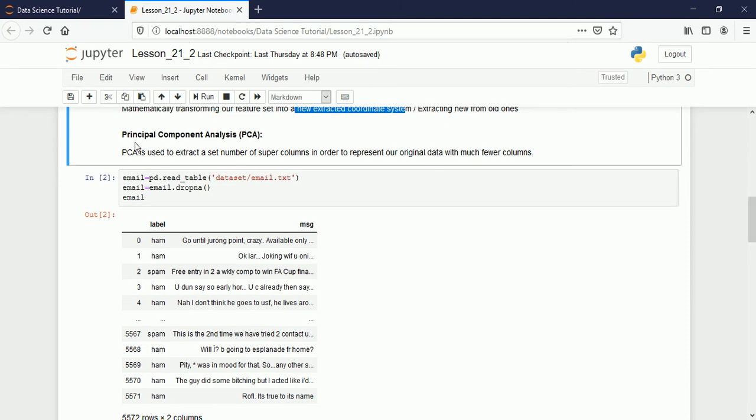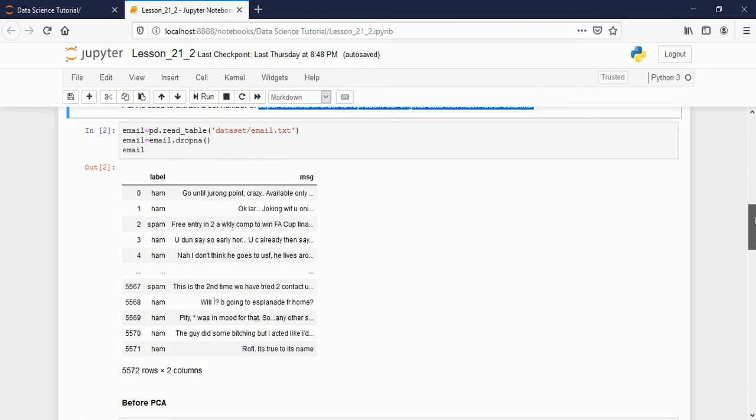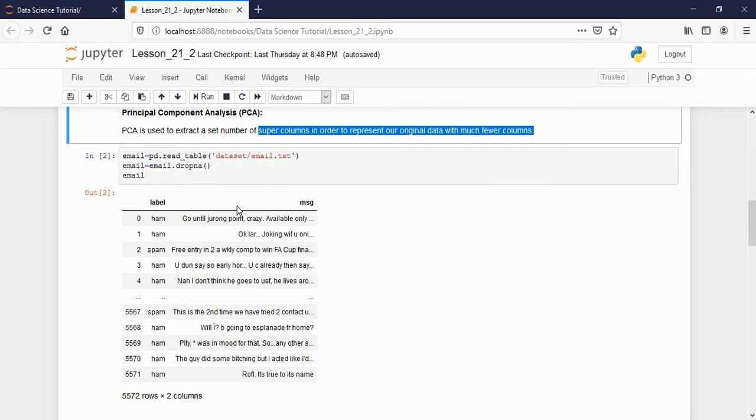And for that, we will be using the model called principal component analysis. This principal component analysis is used to extract a set of numbers, super columns, in order to represent our original data with much fewer columns. We are just reducing the number of columns, and these reduced columns are called super columns, and they are in such a position that they can represent the whole data for us. We are just reducing the number of columns, and that is called reducing the dimensions.